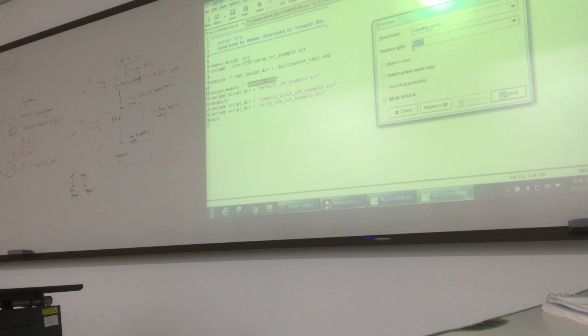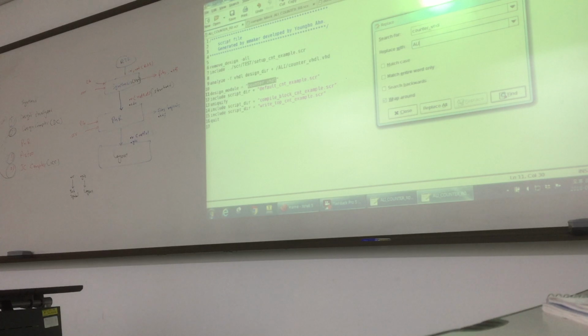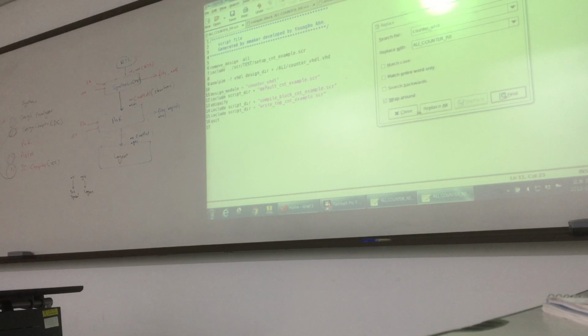What is our name? Counter R0. So in this file we have this one. So I will find. So it is at 2 locations.